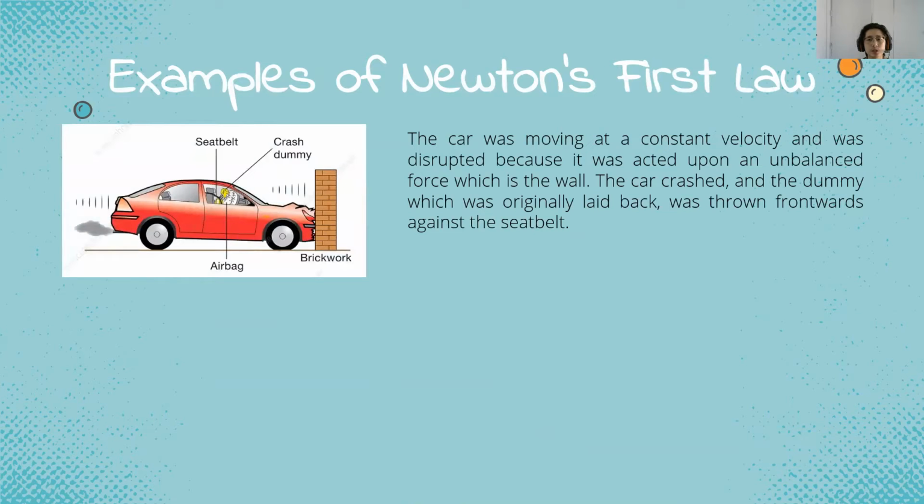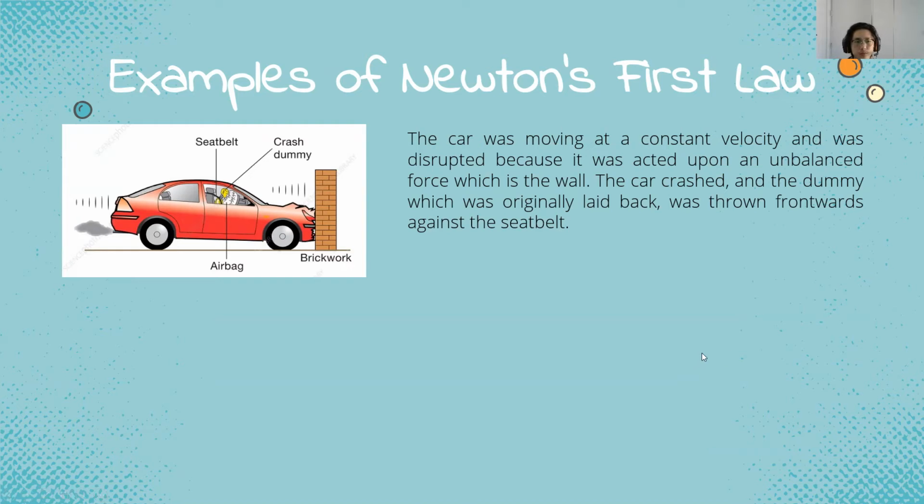Next, we have the example of Newton's first law of motion. We have a picture of a car crashing into a wall with a dummy inside. The car was moving at constant velocity and was disrupted because it was acted upon by an unbalanced force, which is the wall. The car crashed, and the dummy, which was originally laid back, was thrown forward against the seatbelt because the car was stopped by the wall, and the dummy would be launched.